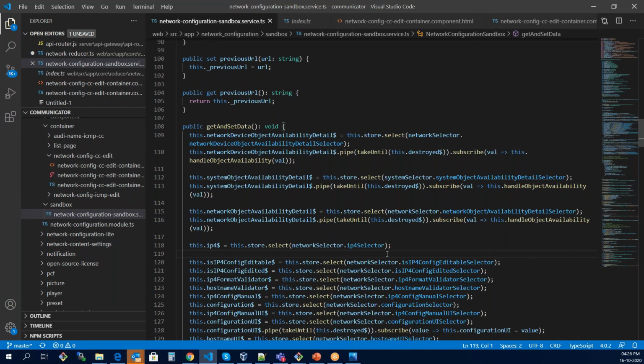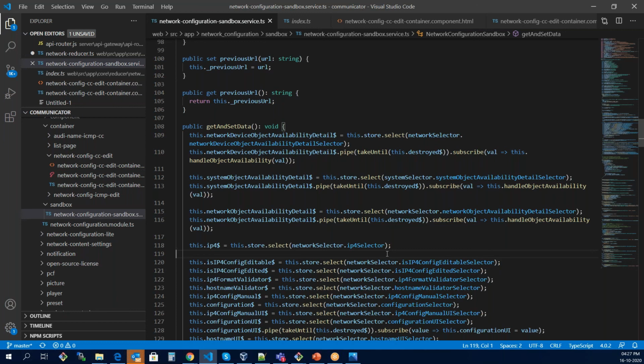So the sandbox is a main store where we are maintaining the state, right? No, basically the reducer maintains the state. So the sandbox is some kind of API call? Sandbox is a class which contains all the valid functions that can be used to get and set the data, either from the back end or from the front end.